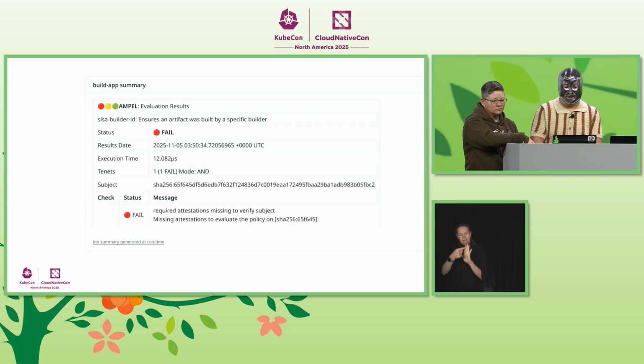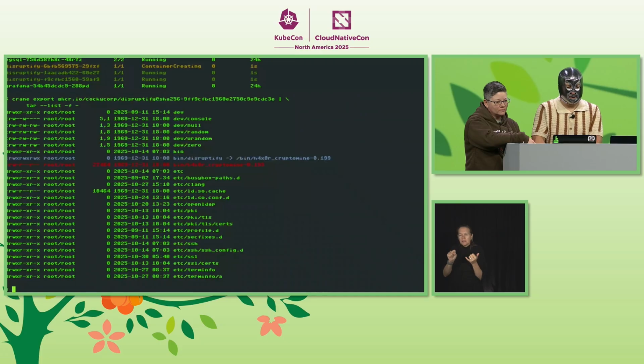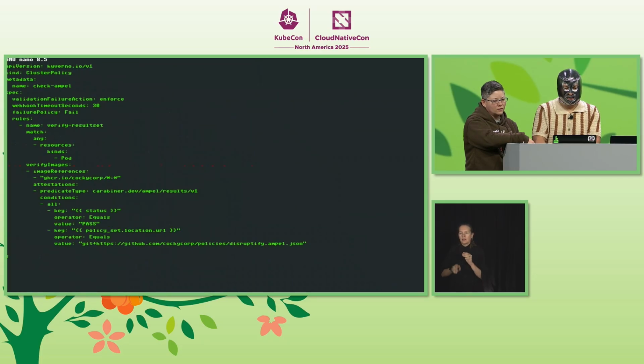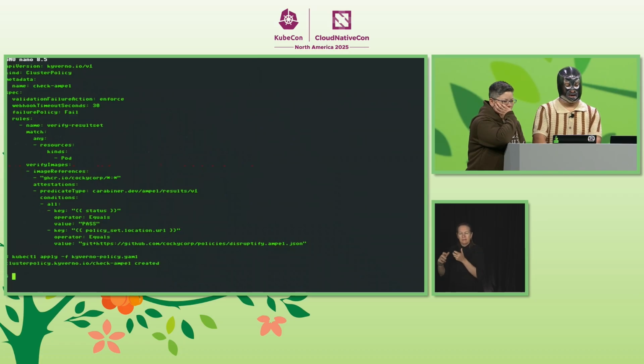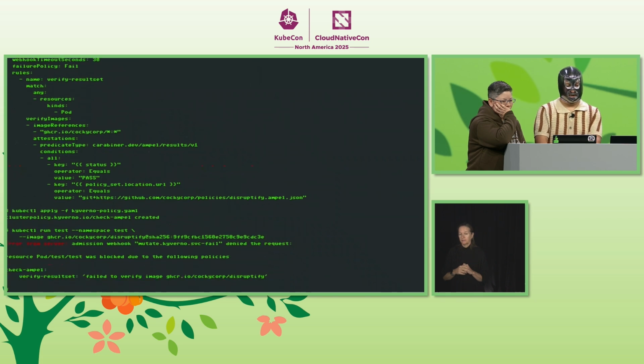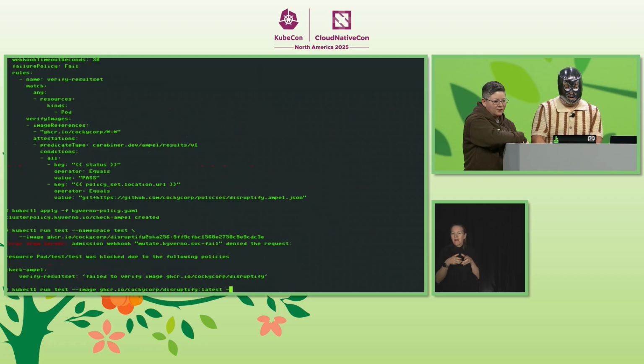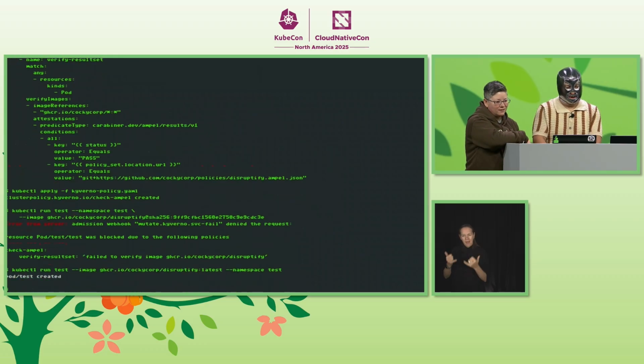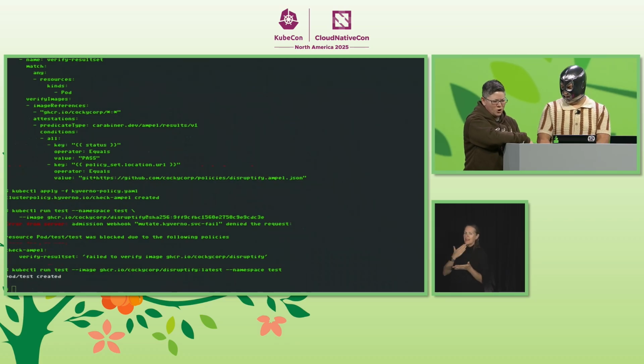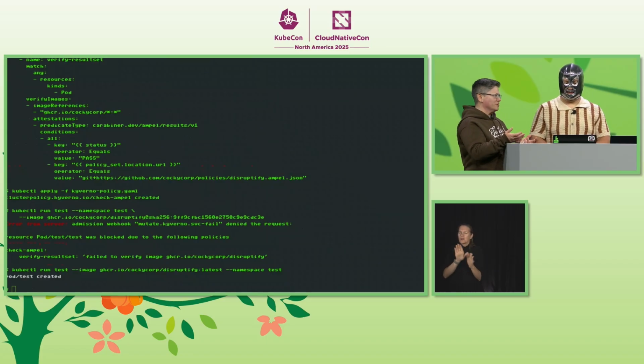Now let's block any malicious images from reaching the cluster. We'll write a Carabiner policy to evaluate the Ampel results we're attaching with Cosign, and then we'll try to run the compromised image. Let me apply the policy real quick. There it goes. Now let's try running it. Ah, awesome. The malicious image is now rejected from the cluster. Exactly. Now let's run the image with the spiced up SLSA image. Nice. It's in. Thanks so much for stepping in, but who is behind all of these wonderful security tools?